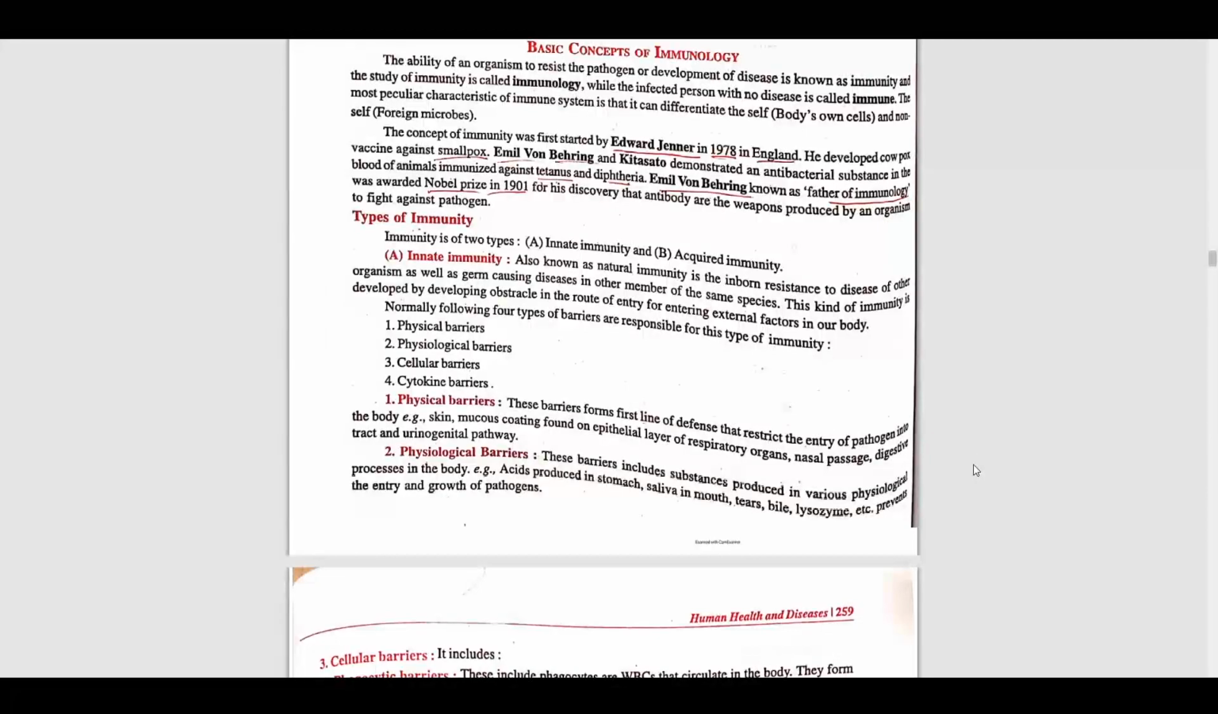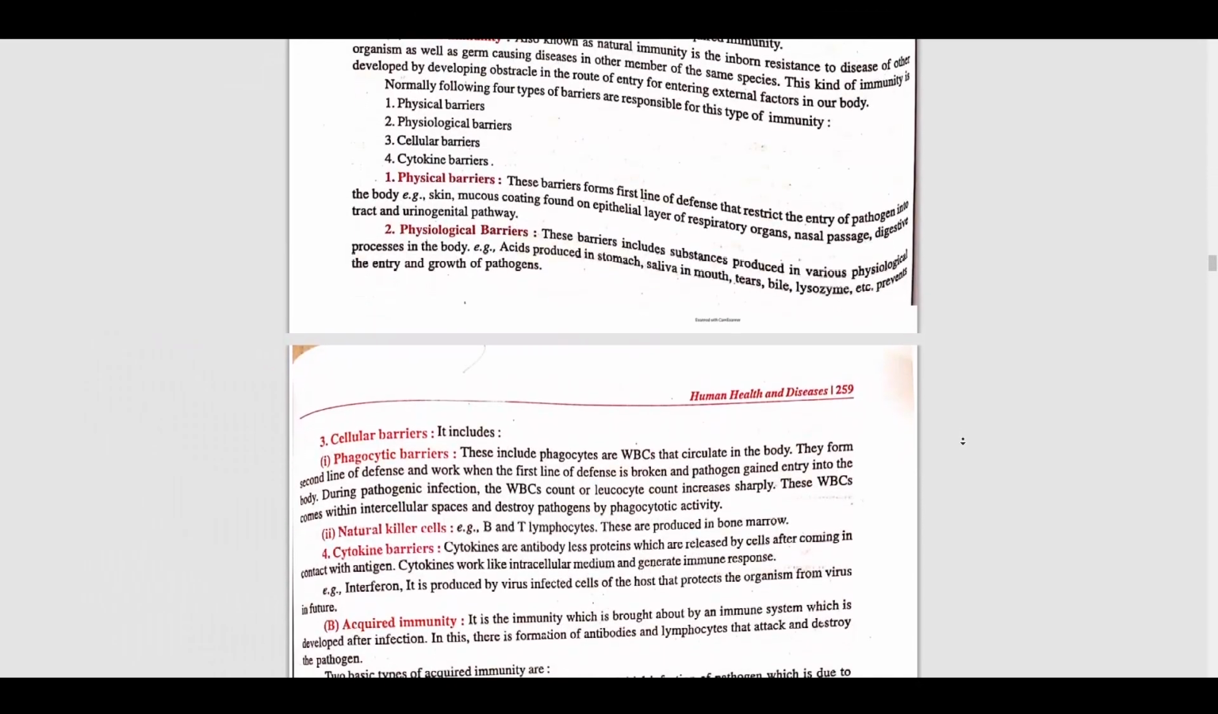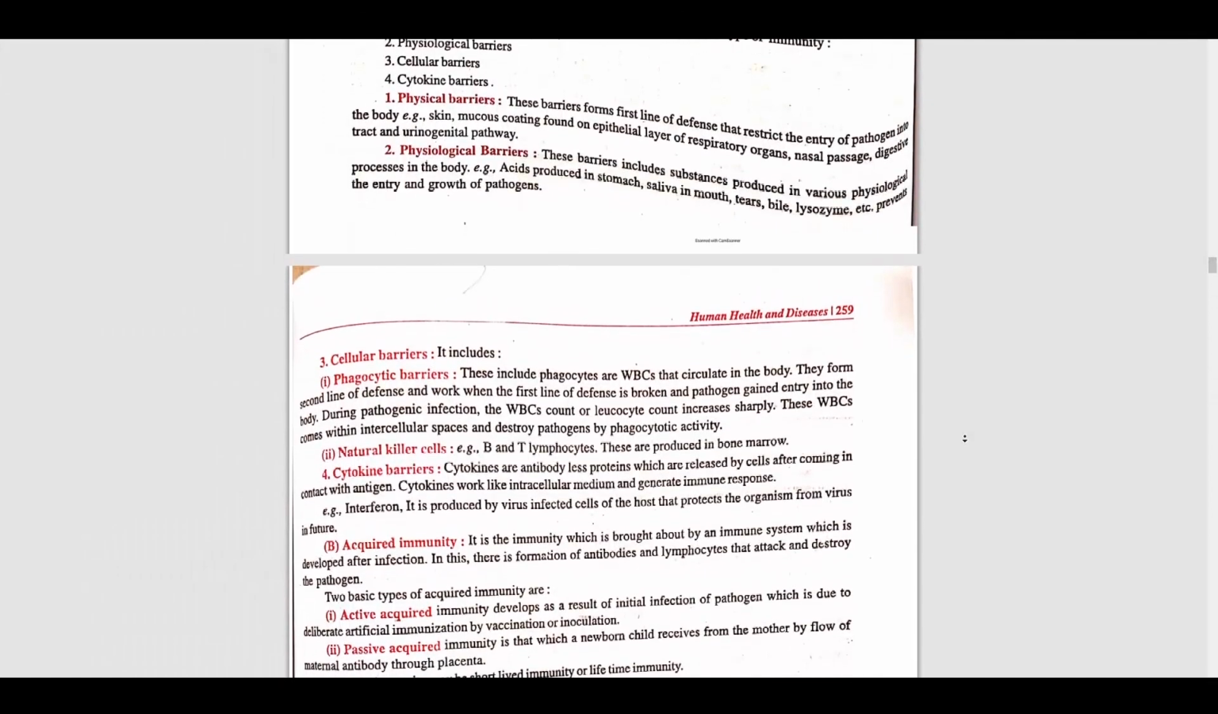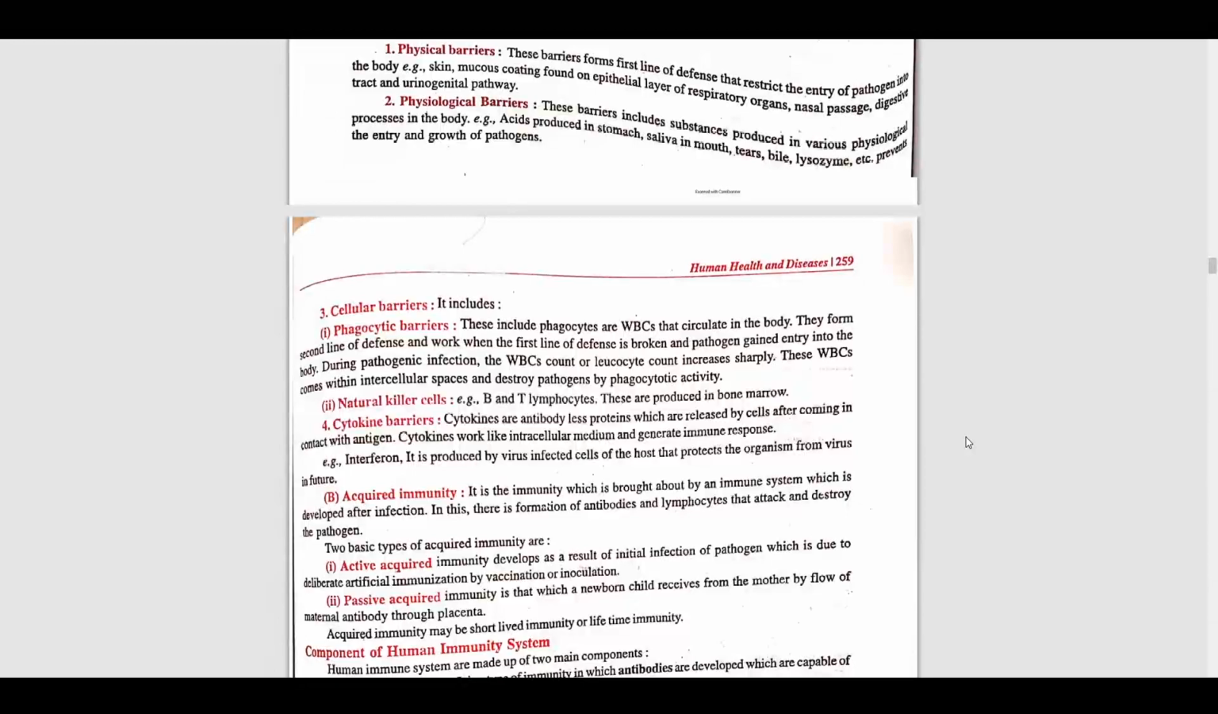Normally the following 4 types of barriers are responsible for this type of immunity. What are these 4 types of barriers? First is the physical barrier, second is the physiological barrier, third is the cellular barrier, and fourth is the cytokine barrier. We'll start with the physical barrier. This is the first line of defense in our body, which restricts the entry of pathogens.